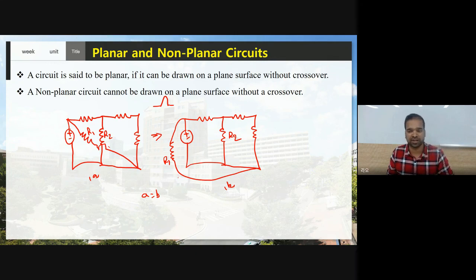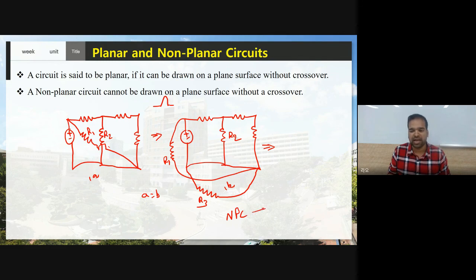still a planar circuit. For example, if I add another element like this, now see here, there is no alternative. Even if you redraw the circuit, it is not possible to convert this non-planar circuit to a planar circuit, because here the R3 branch and R1 branch have a crossover. Therefore, the circuit is a non-planar circuit, and you cannot apply mesh analysis or super mesh analysis to find some unknown parameter. Okay, so I hope now it is clear what is a planar and non-planar circuit. Okay, thank you.